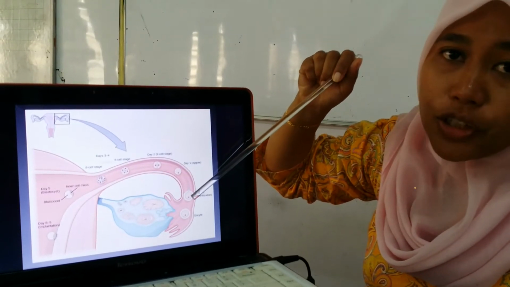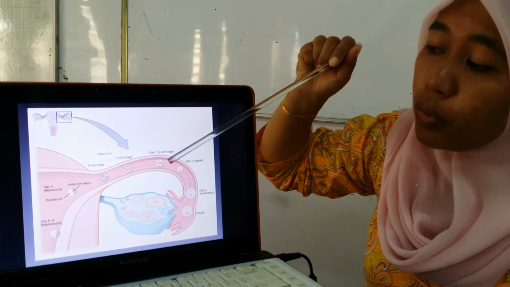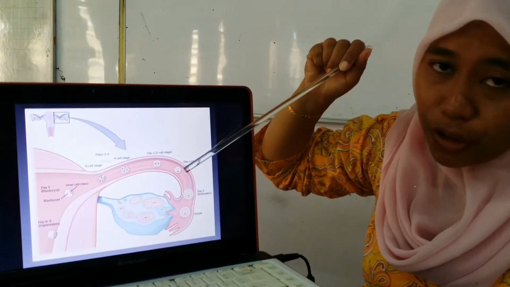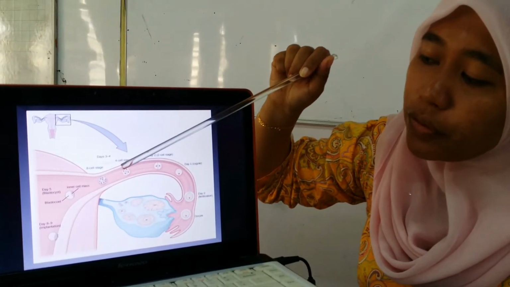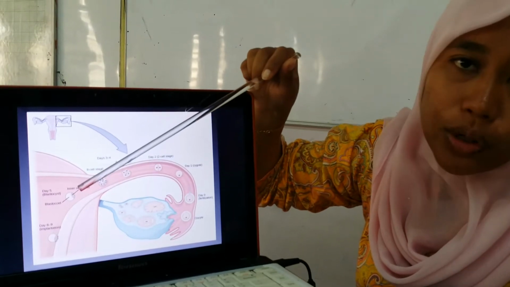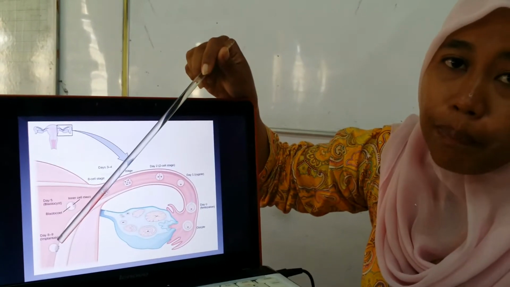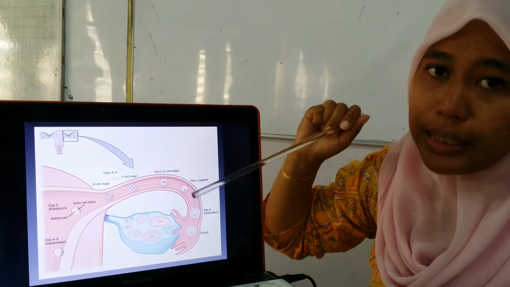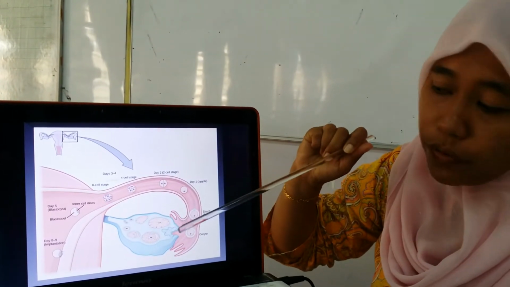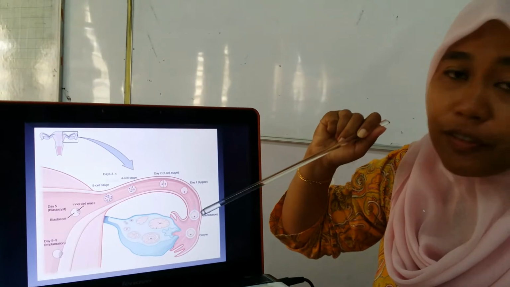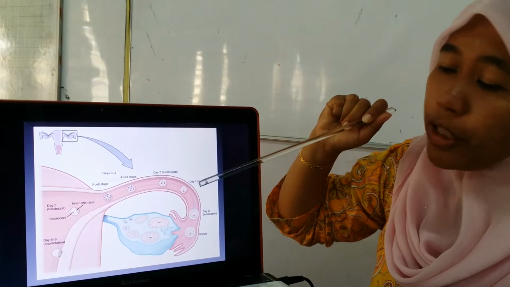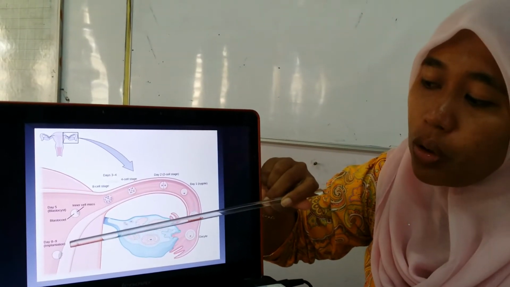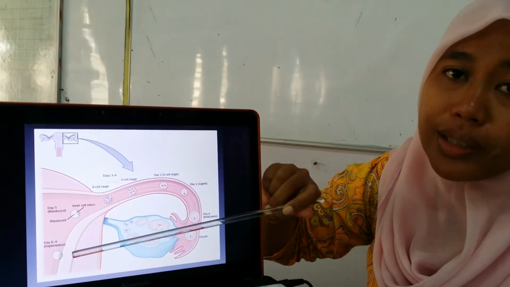After fertilization occurs, the zygote will divide to form a few cells. So this is the zygote. The zygote will undergo cell division until the 8 cell stage or more than that, and later it will implant or attach inside the uterus of the female womb. So this is again the process of fertilization. First, the ovum is released from the ovary. The ovum will fertilize with the sperm and form a zygote. The zygote will undergo cell division until it attaches on the surface of the uterus wall.